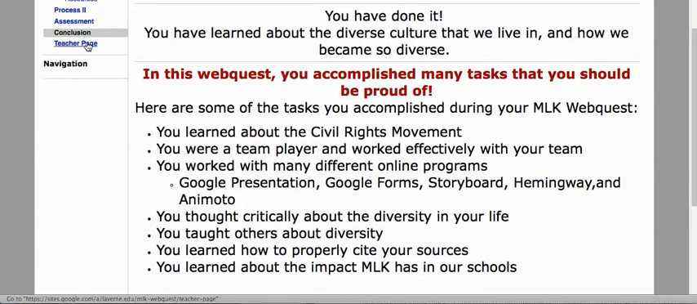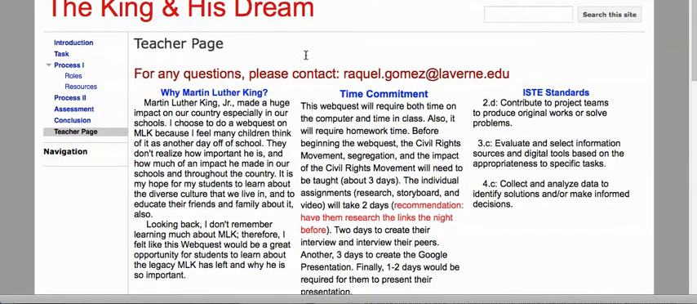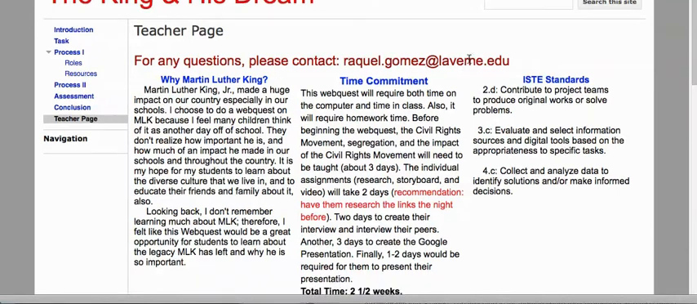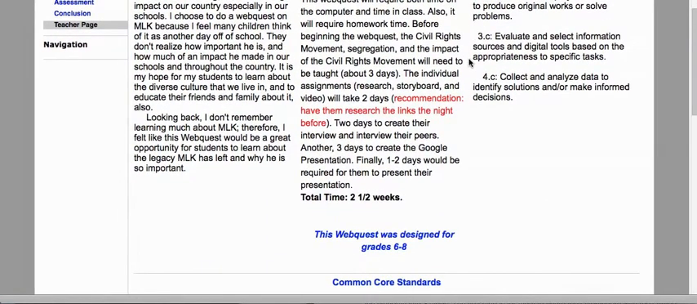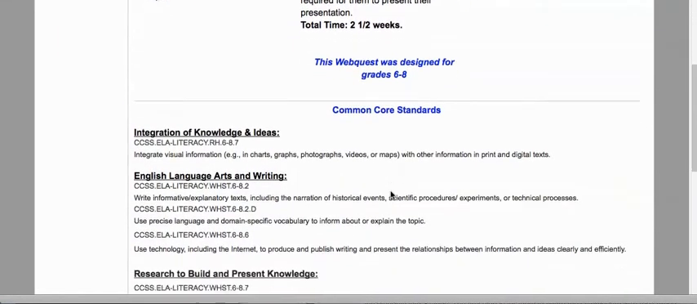The last page is the teacher page. The teacher page explains where I could be contacted for any further questions. It also gives a time frame of how long the Webquest would take to complete, and it also gives the standards that are met during this Webquest.